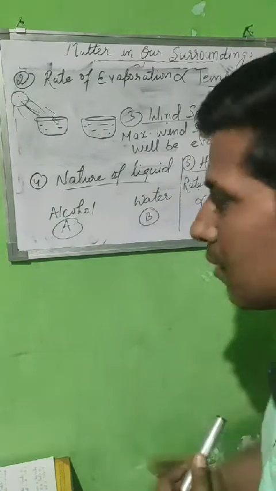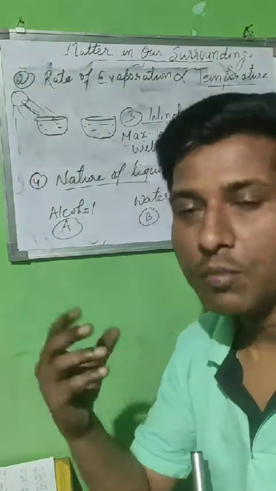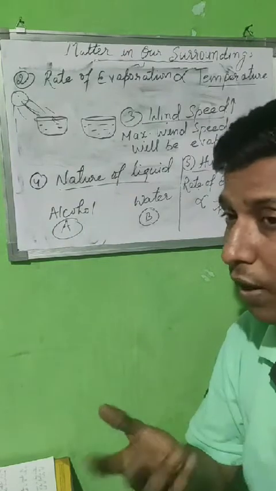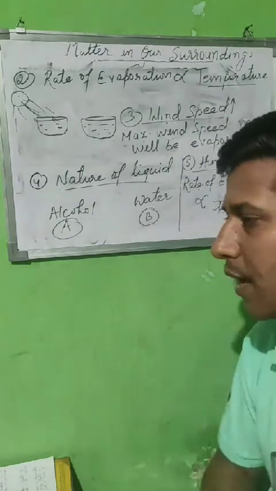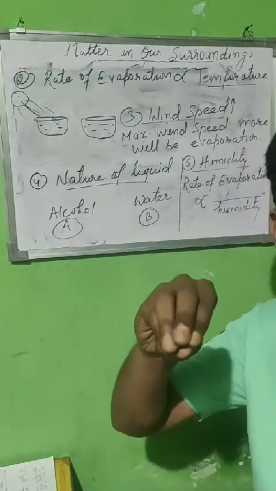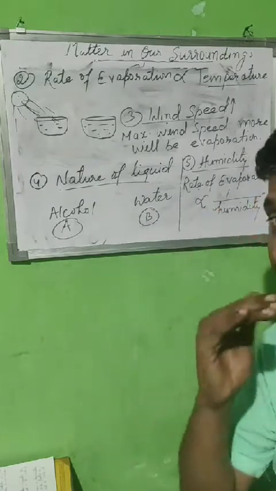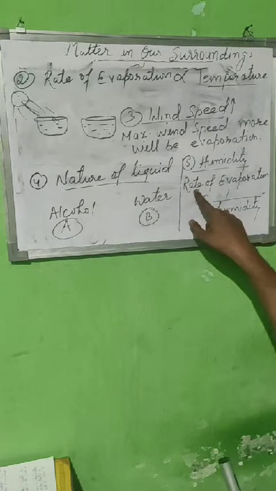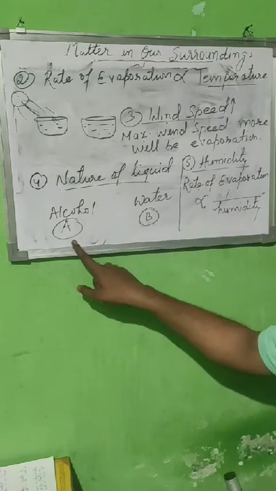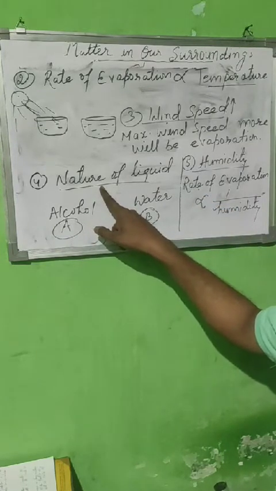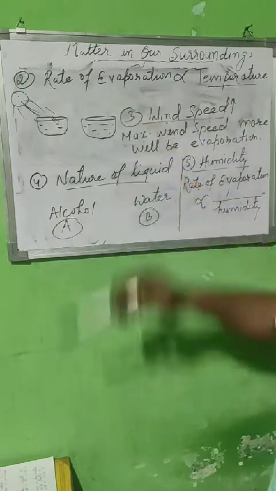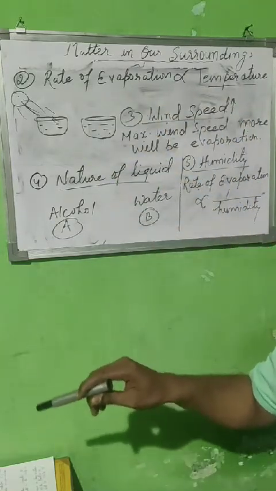Let me give one example to make it clear. On a humid day, we sweat a lot. Why so much sweat on that day? The reason is that on that day the rate of evaporation is very low, and that is the reason we feel uncomfortable. So more humidity, less rate of evaporation. More volatile liquid, more rate of evaporation. More temperature, more rate of evaporation, and more surface area, more rate of evaporation.